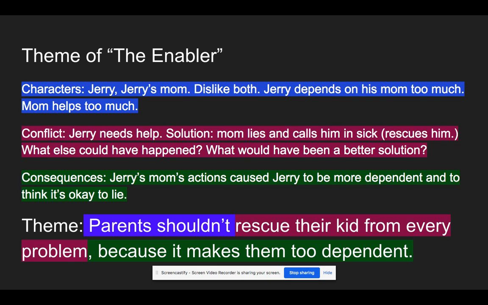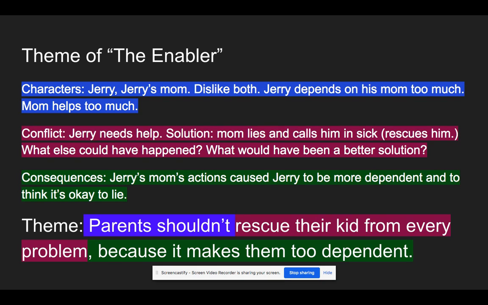In the story, the conflict is that Jerry needs help with this test. And in the story, the solution was that his mom told a lie and called him in sick. And in that way, she rescued him from his problem. Okay. Well, that's the solution that happened in the story. But what else could have happened? What might have been a better solution to that problem?